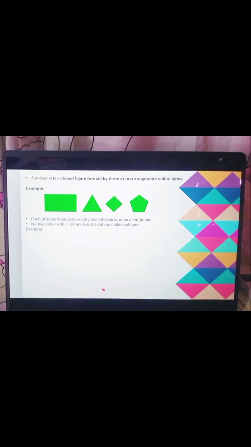Here is the definition of the polygon. A polygon is a closed figure formed by three or more segments called sides. An example of that is this one. Each side intersects exactly one other side once at an endpoint. Also, two sides with a common endpoint are called collinear.